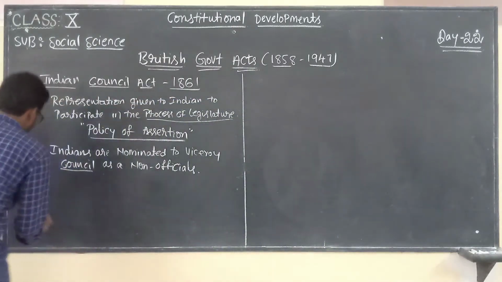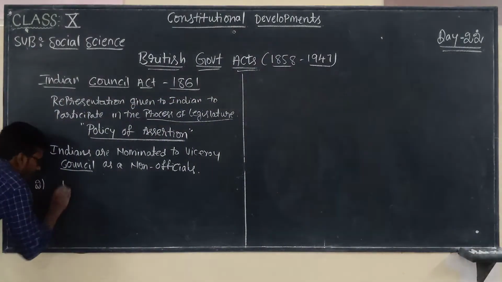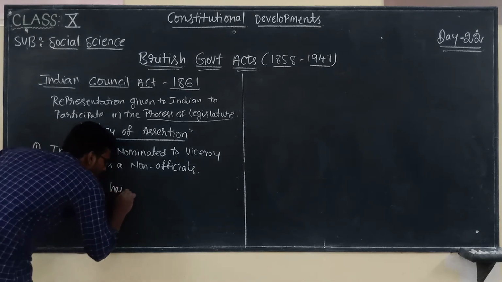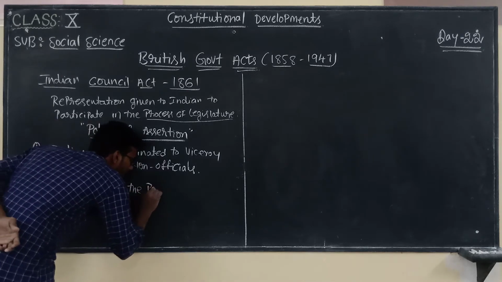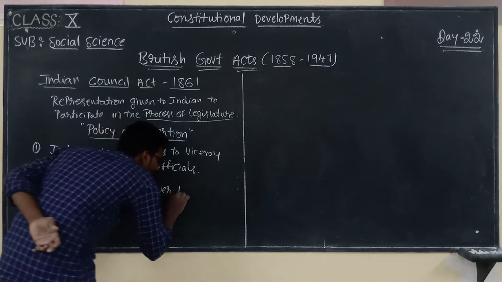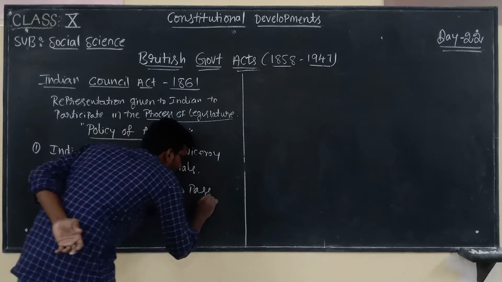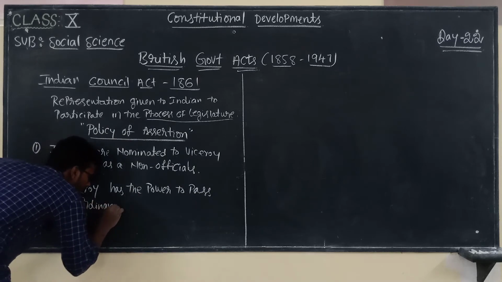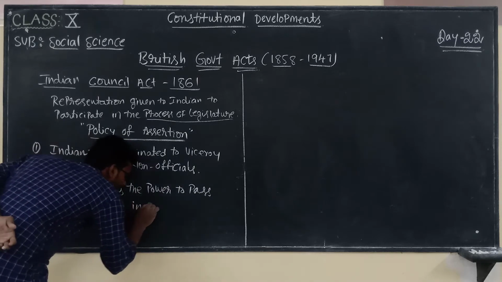Next, Viceroy has the power to pass ordinance in emergencies.